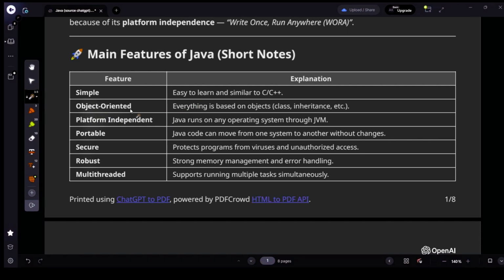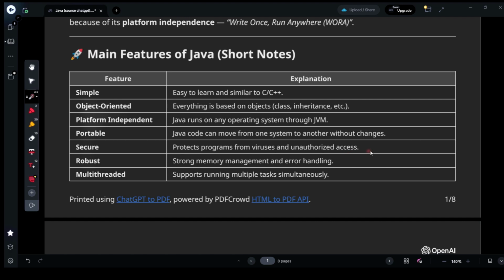The third feature is platform independent. We already discussed it also. The fourth feature is portable. Java code can move from one system to another without changes. If I want to move source code from one system to a second system, then I do not need to change the source code. Java is a secure programming language, which protects programs from viruses and unauthorized access.